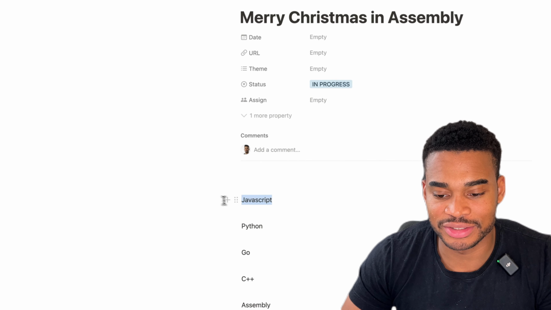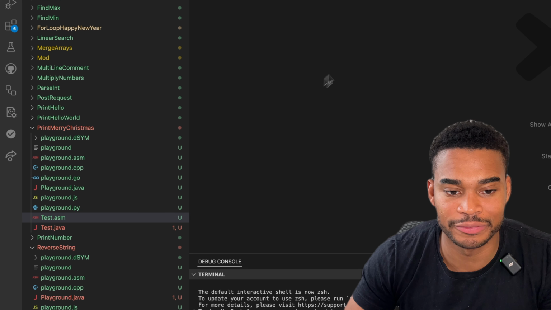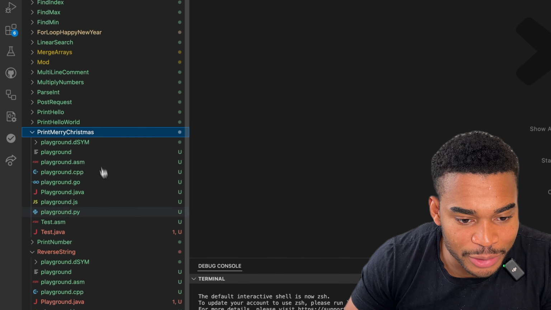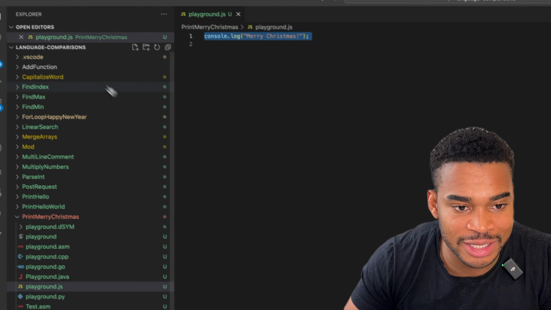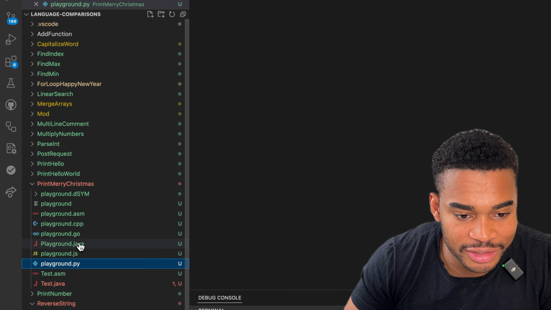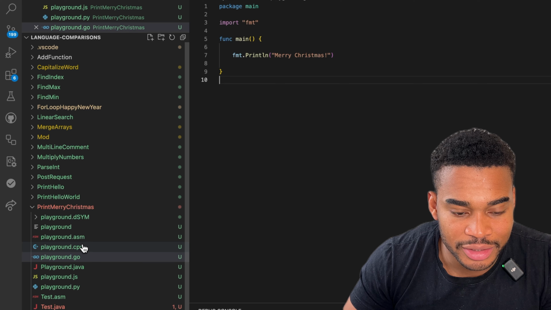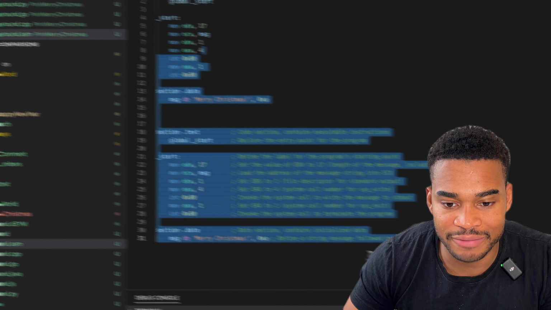And the cool thing about this is the code, I've already written it for all these, so I could just copy over the code, and I've already started doing that here. So I have Merry Christmas, I already have it in JavaScript. This is how I usually set it up. I have it in Python. I have Java, but there's no point. Go, C++, and assembly, and I have it all here.